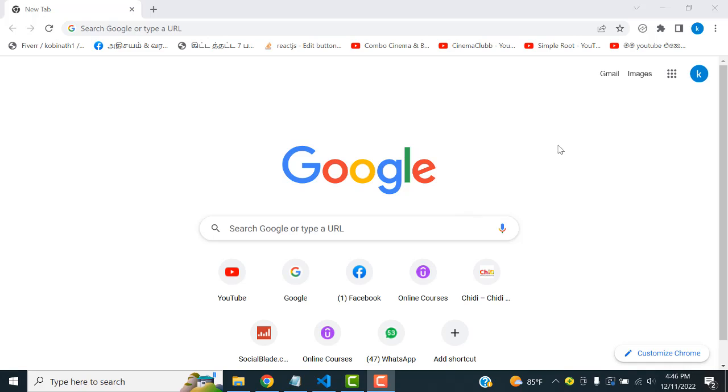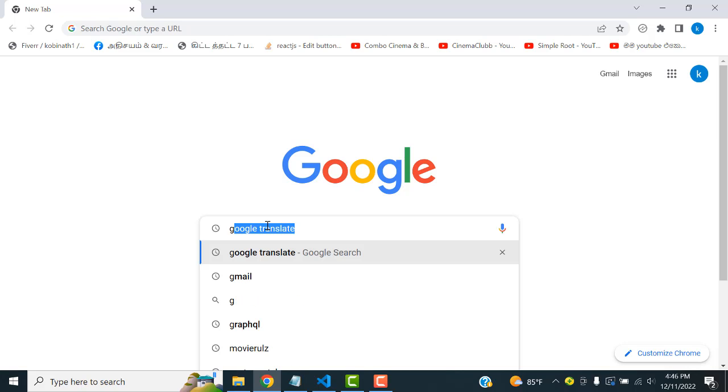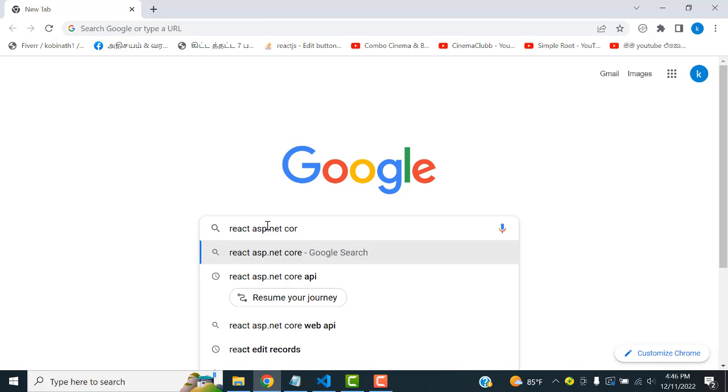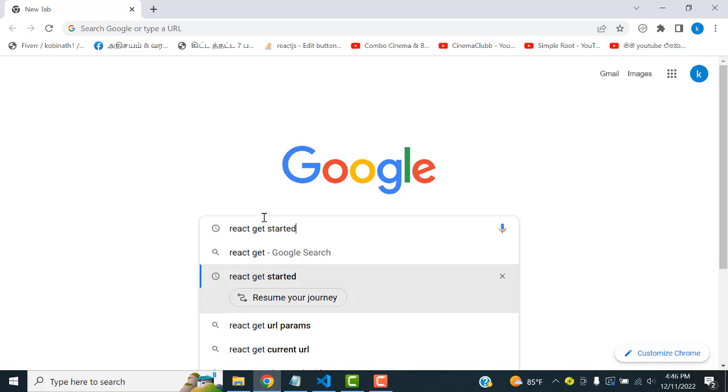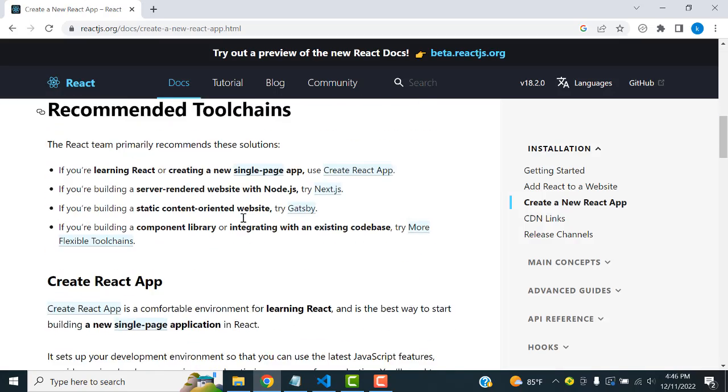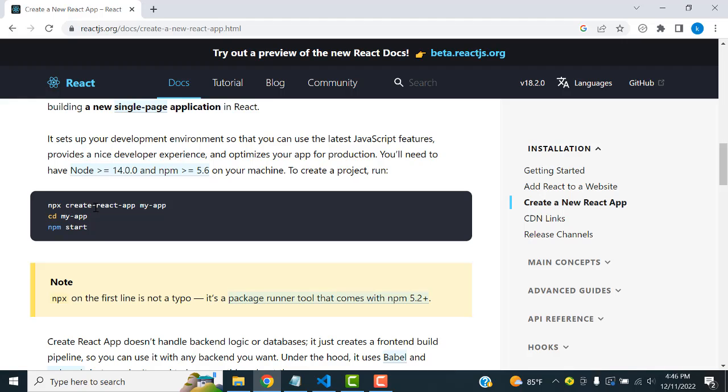Now I'm going to connect with the front end part, which is React with Laravel. So here, how to install the React app? You just go to Google and type React get started. You can see this one here, create a new React app. You click on this one where you can get the command. This is the command npx create-react-app my-app. Here I'm going to create a new app. Just copy this command.